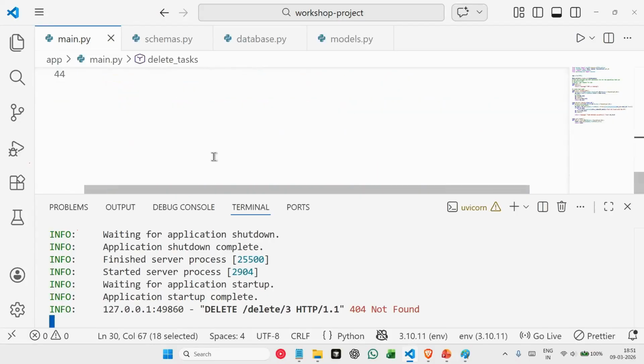Now, since we have all the methods, all the requests that we have created, let's jump on to actually creating our AI integration.